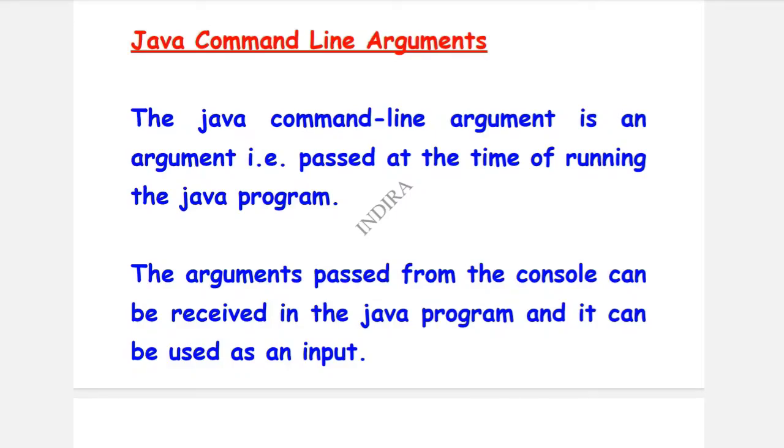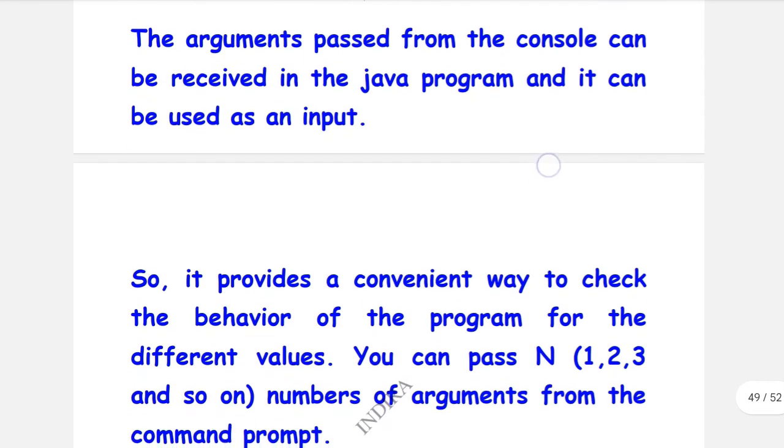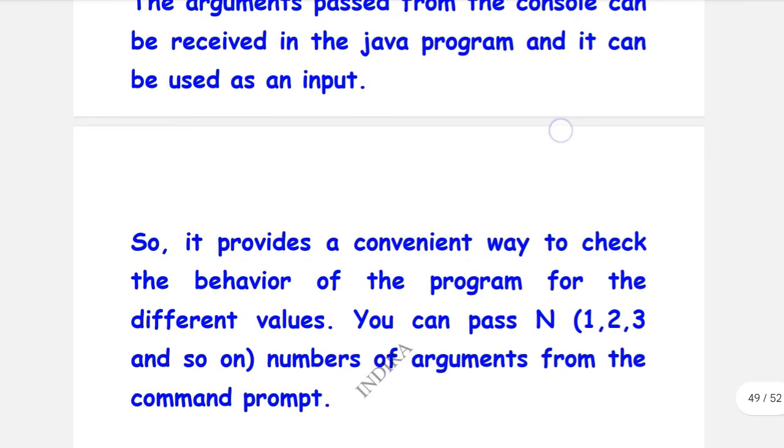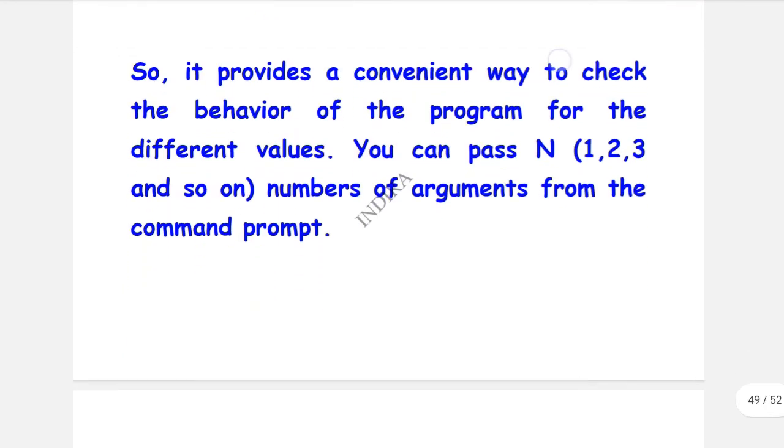So when a Java program is running, some arguments can be passed on to that running program. Those arguments are known as command line arguments. The arguments passed from the console can be received in the Java program and used as input. It provides a convenient way to check the behavior of the program with different values. You can pass n arguments, 1, 2, 3 and so on, from the command prompt.